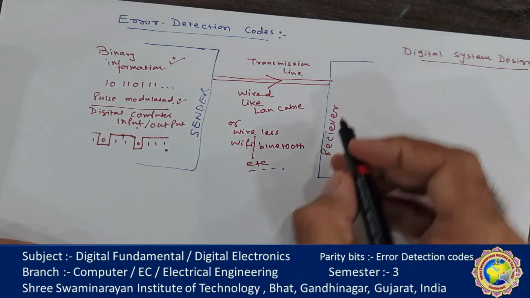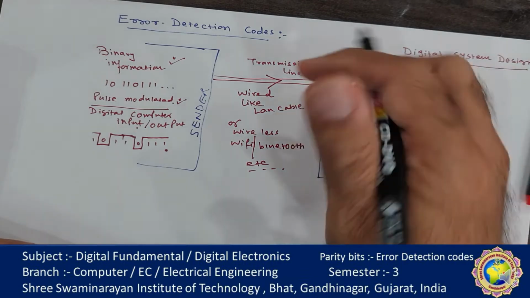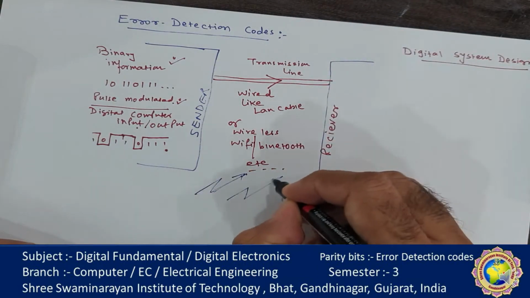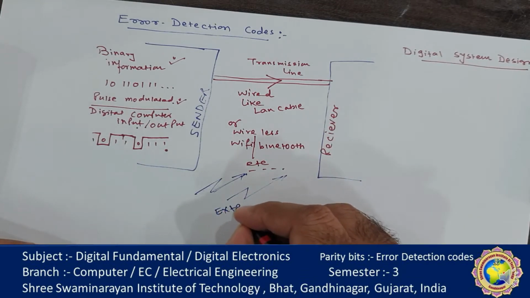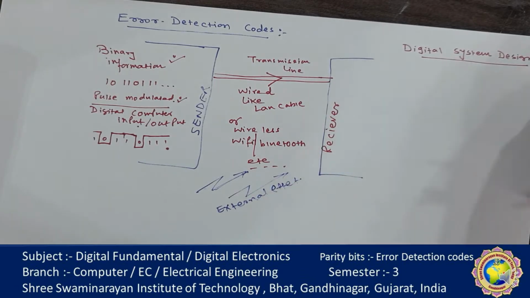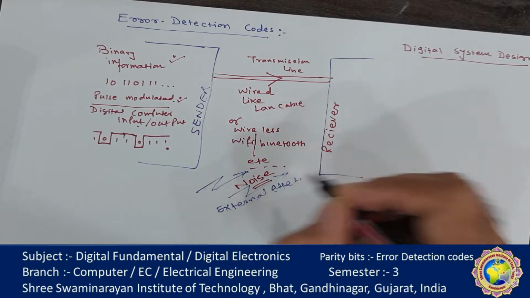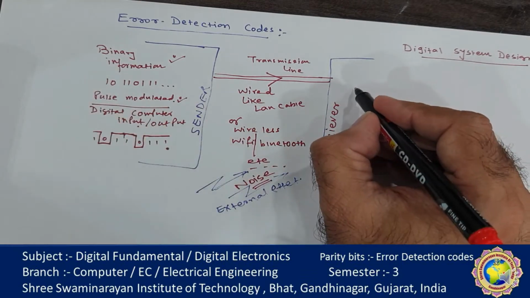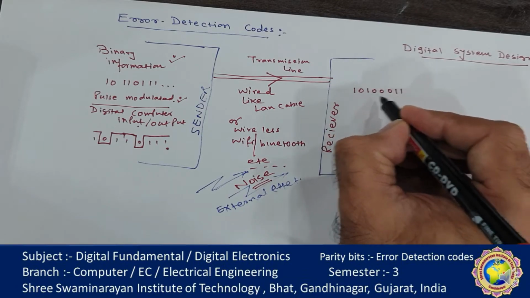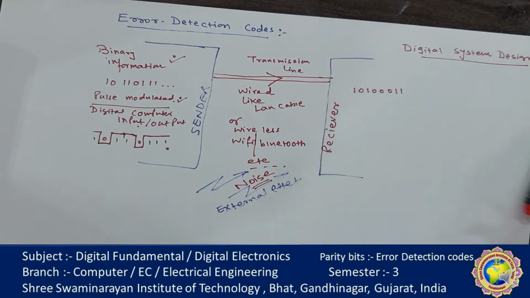Okay. So at that time, suppose due to an external effect, a noise may be produced. It can produce noise. Or instead of 1011, sometimes an error can be generated. So here see that 101 and here there is an error.